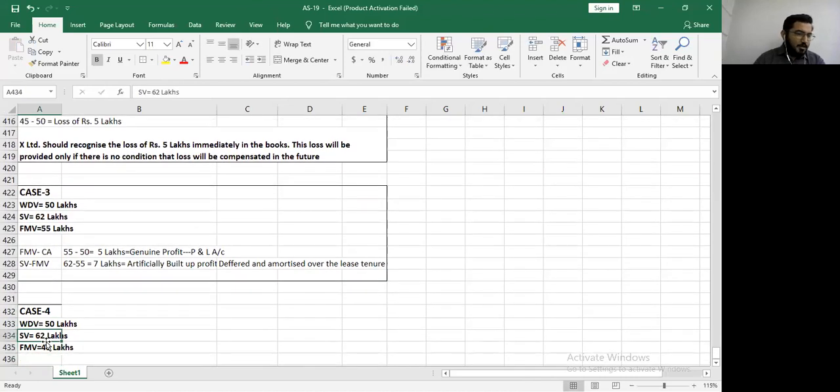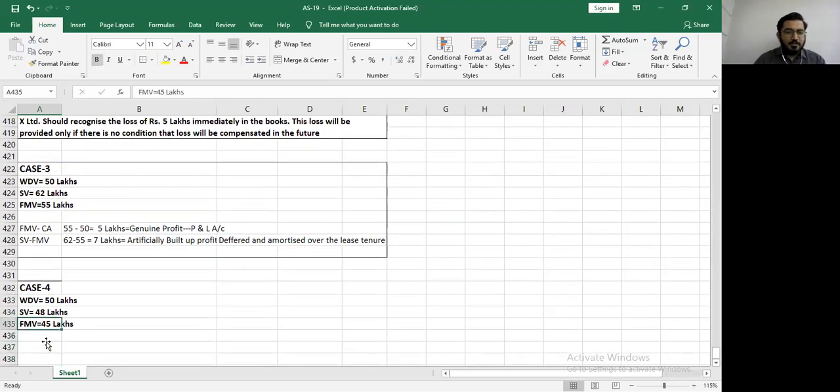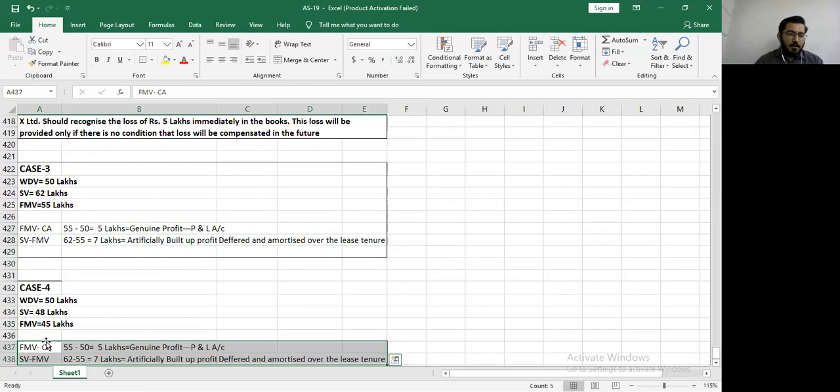So fair value becomes 45 lakhs. And against that, the sale price becomes 48 lakhs. Very good case to understand. Your sale value is 45 lakhs and your fair market value is 48 lakhs.